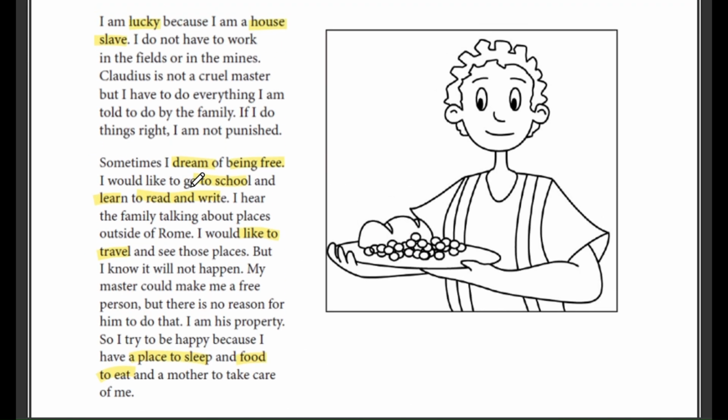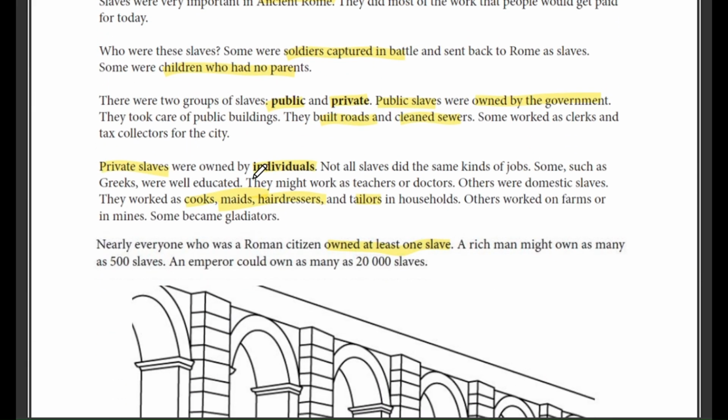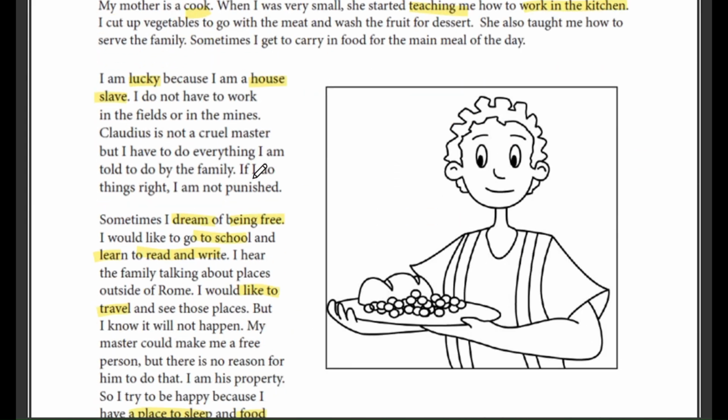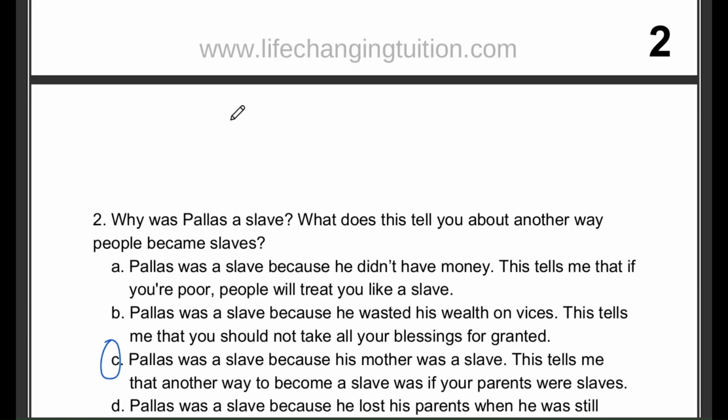In ancient Rome, slaves did most of the labor without getting any money. Today, when people work, they usually receive wages or a salary. That means they earn money for the jobs they do. Now let's move on to question number 2.